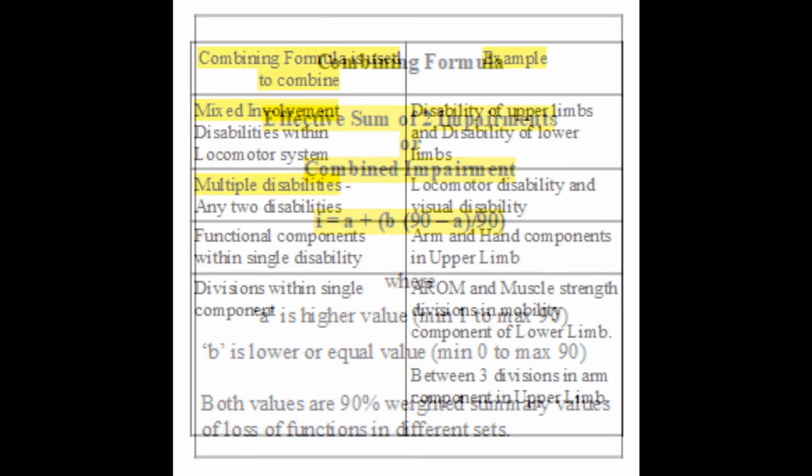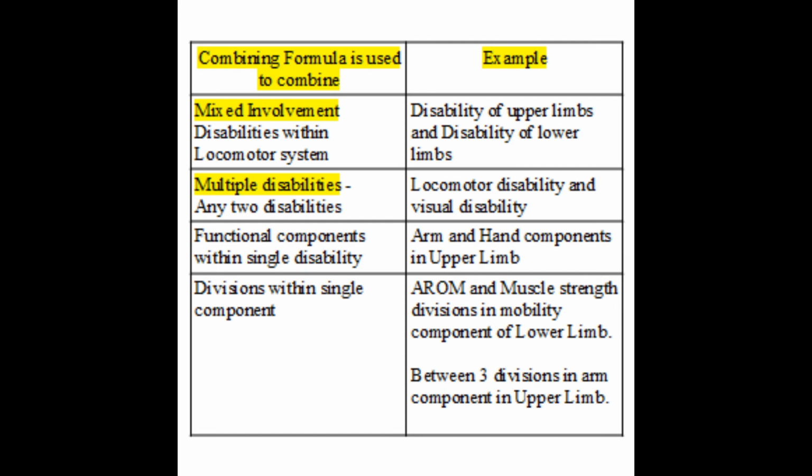Where do we use the combining formula? The combining formula is used to find the effective sum of any two diverse sets of impairment or two diverse sets of loss of function where the desired maximum final value is 90%. This term is used 16 times in the Gazette of 2018. The combining formula is used to combine values of mixed disabilities within the locomotor system. For example, upper limb values and lower limb values can be combined using the combining formula, or between left and right upper limb you can use the combining formula.